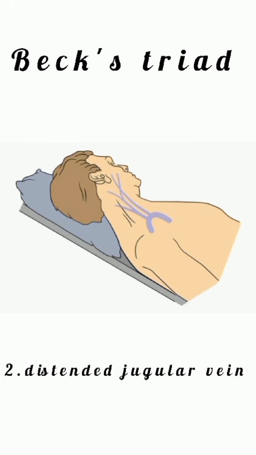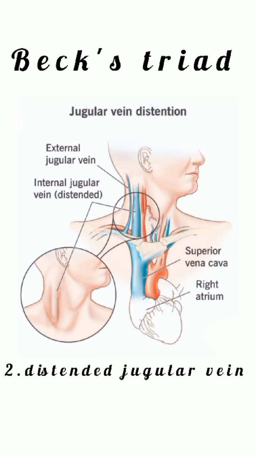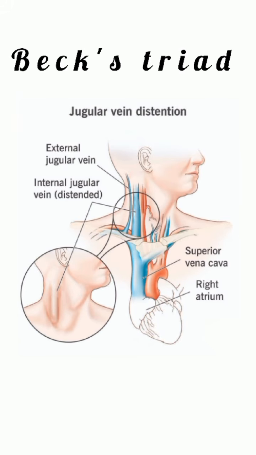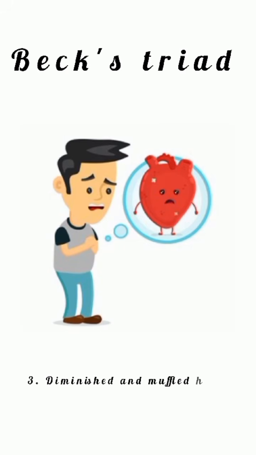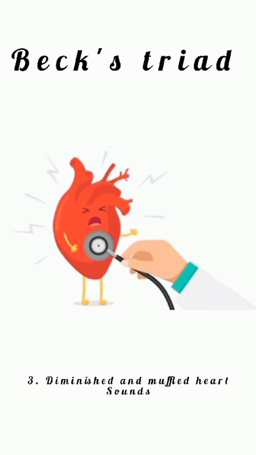The second one of the triad is the distended jugular veins, which is because of the increased pressure in the pericardial sac due to accumulation of fluids. The third one of the triad is the diminished and muffled heart sounds.